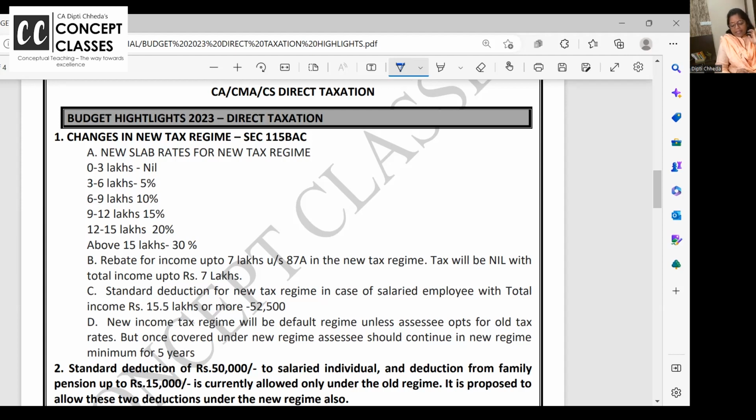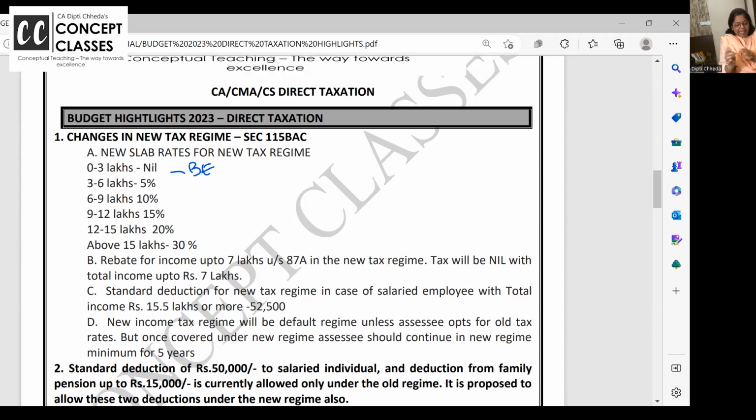So if someone is paying the tax in new tax regime, this point number 1 is covering 4 major amendments. Let us discuss that. First one is up to 3 lakh. This is called the basic exemption. No tax is going to be there. From 3 lakh to 6 lakhs, 5%. 6 lakh to 9 lakh, 10%. 9 lakh to 12 lakh, 15%. 12 lakh to 15 lakhs, 20%. And whatever is your income above 15 lakhs, the tax is going to be 30%.